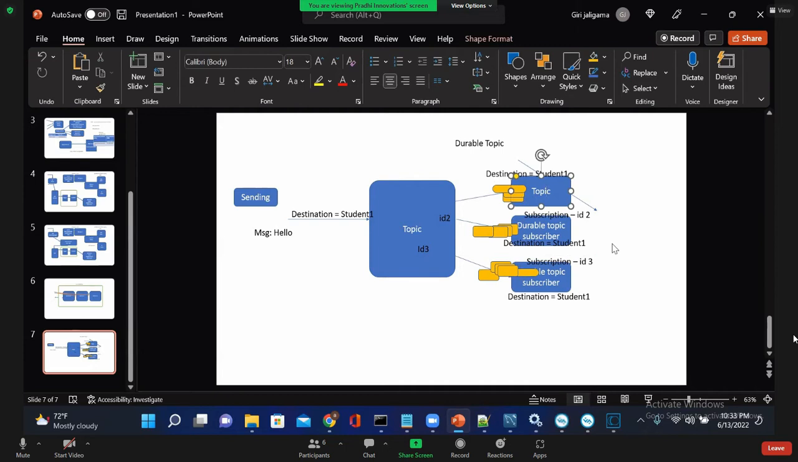Yes, sir. Go ahead. Sir, in a queue also we can store the messages in the JMS server, no, sir? Then what is the difference between a durable topic and a queue? Anyone can answer that question? Sir, I will answer. Okay, Shiva, answer.